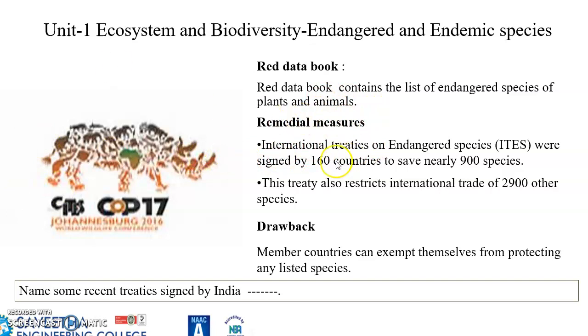So about 160 countries conducted what is known as international treaties on endangered species, and they all signed, so that we can nearly save 900 species. This treaty also restricts international trade of 2,900 other species. But the drawback is that not all the countries are members of this treaty, and member countries can exempt themselves from protecting any listed species.